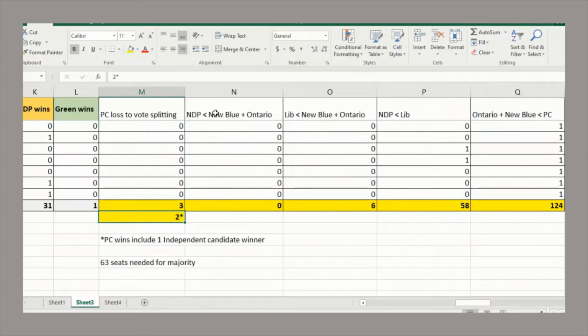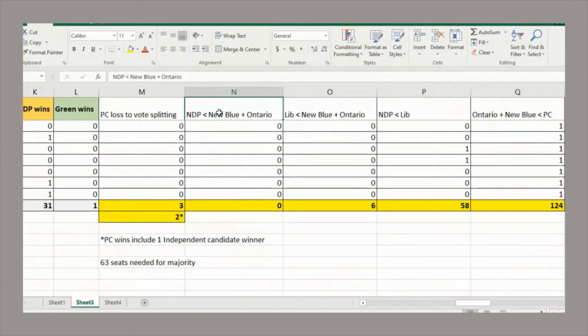Next question is, well, what if we ignore the centrist parties? So ignoring the center-left, ignoring the center-right, and we compare the parties that are left. So the NDP on the left wing and the New Blue plus the Ontario Party on the right wing.